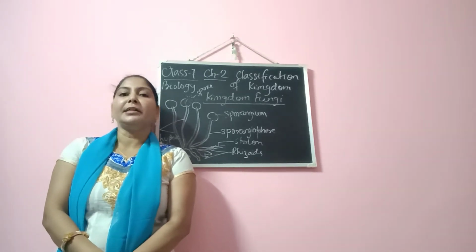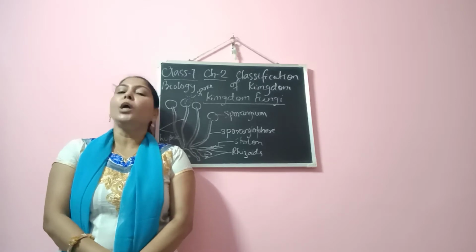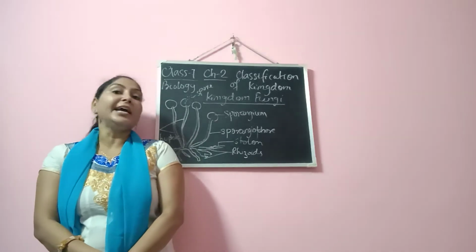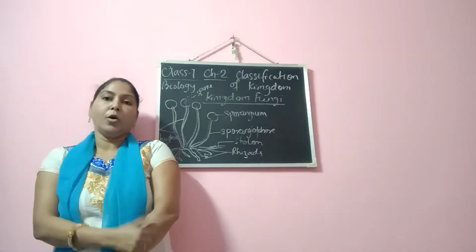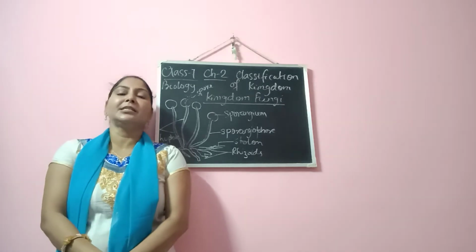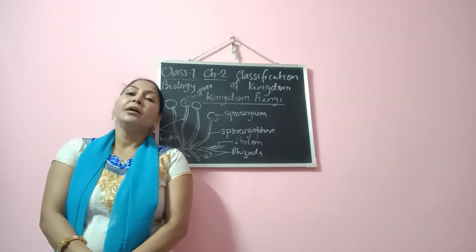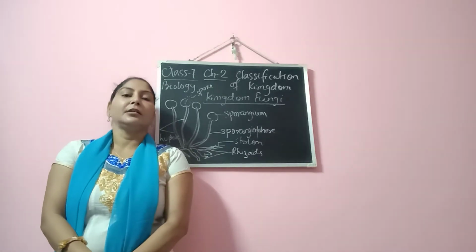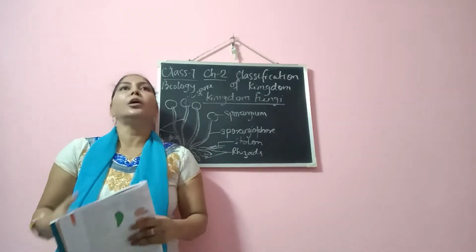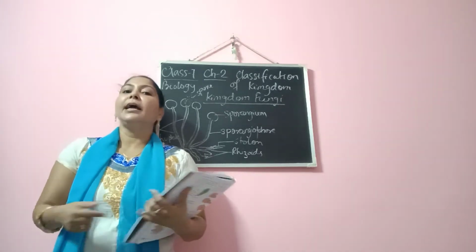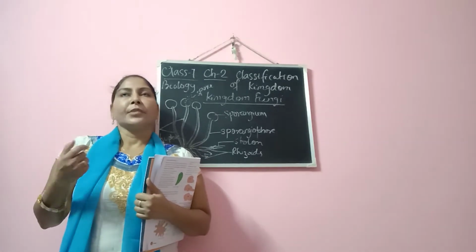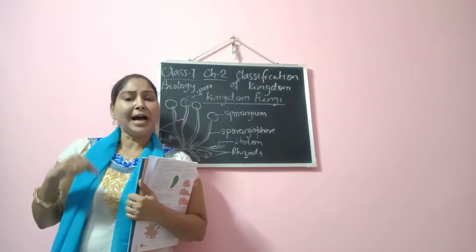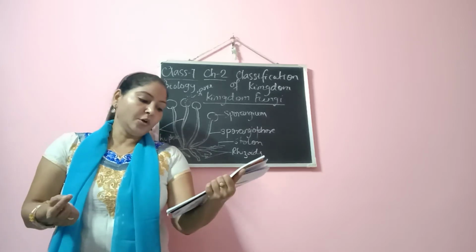So far we have learnt about Protista. In Protista, all the organisms were unicellular. Now, the organisms included in the fungi group or kingdom are multicellular as well as unicellular. And organisms of this group also show certain characteristics of plants and animals.